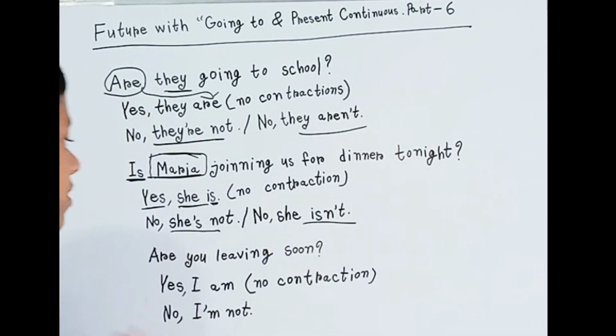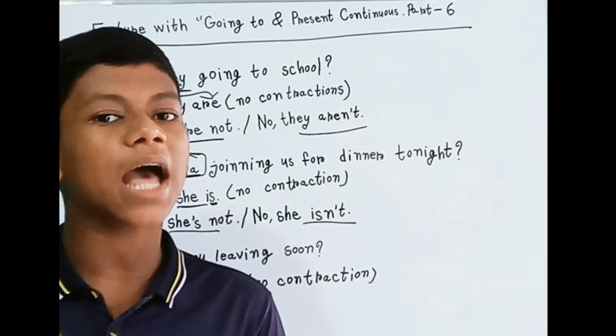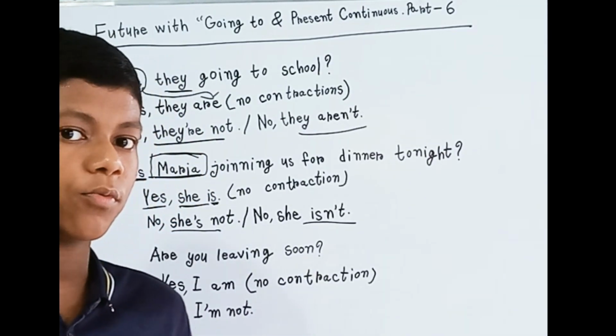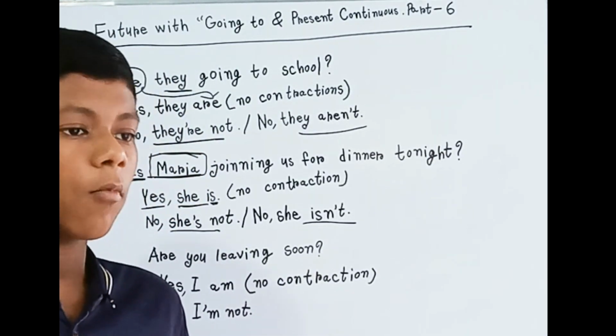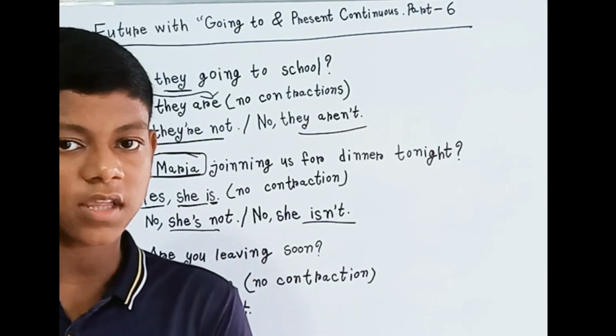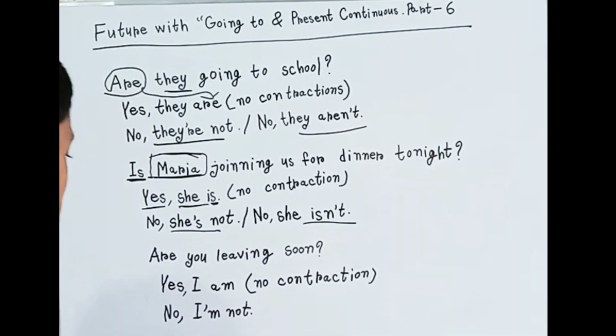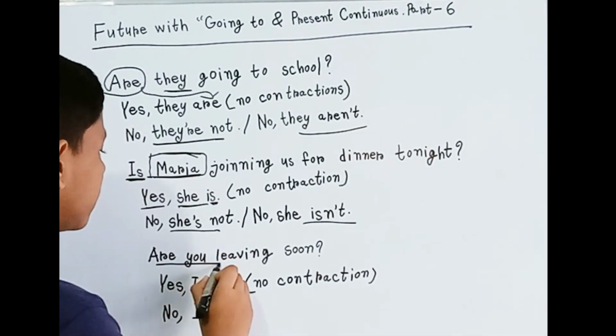Okay, and then next is, are you leaving soon? It's the same as before, but a little bit different, because when someone is asking you, you have to give the answer with I. For example, are you leaving soon?